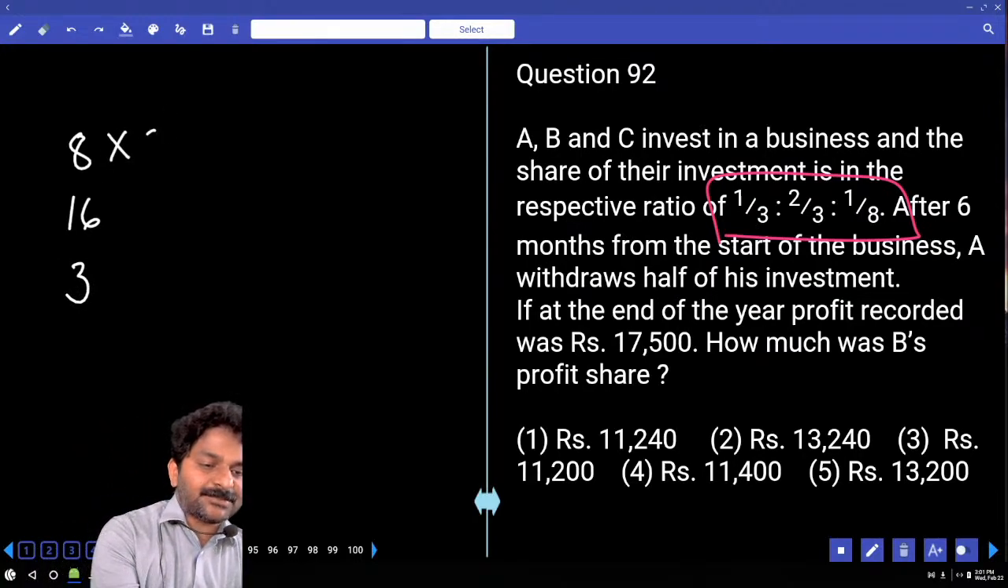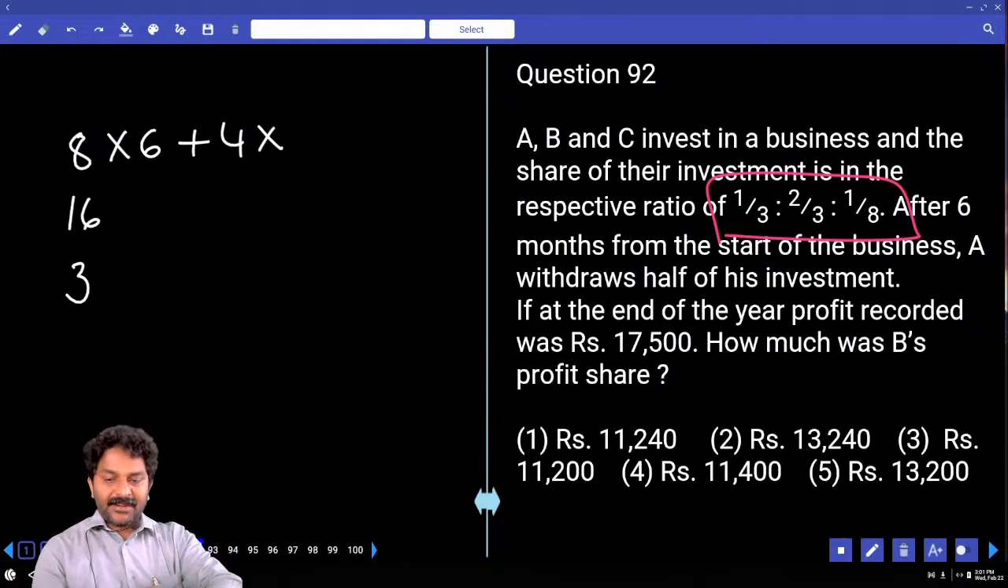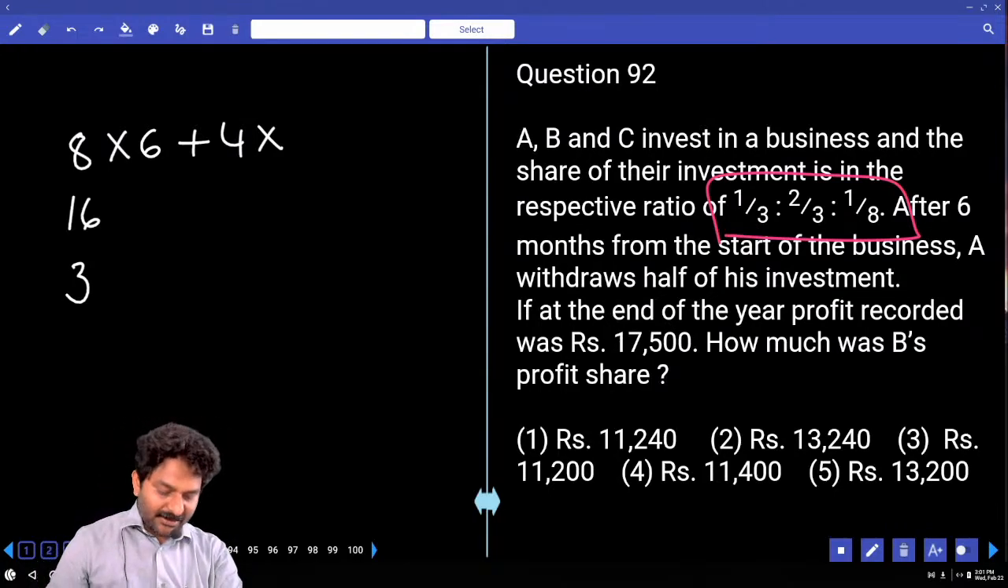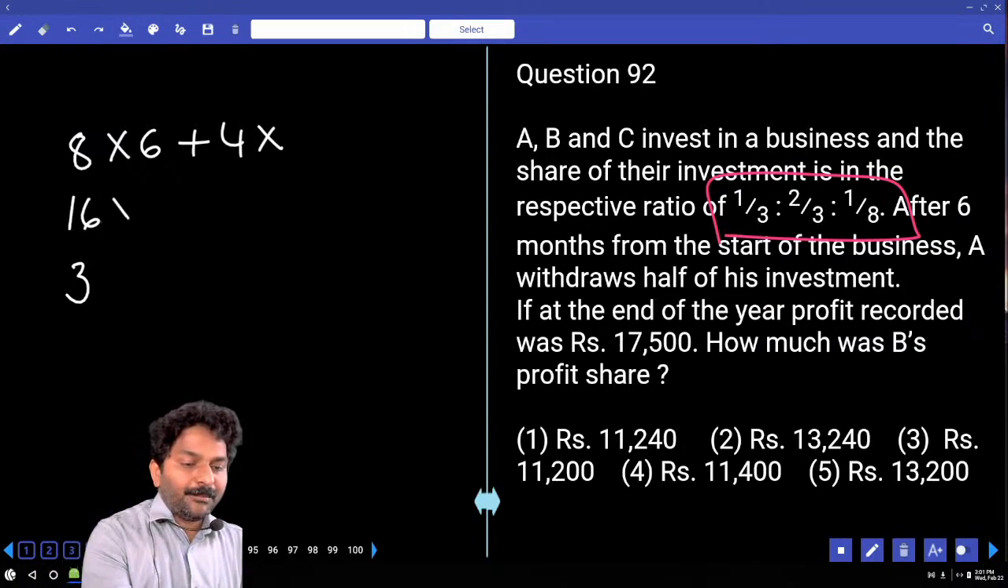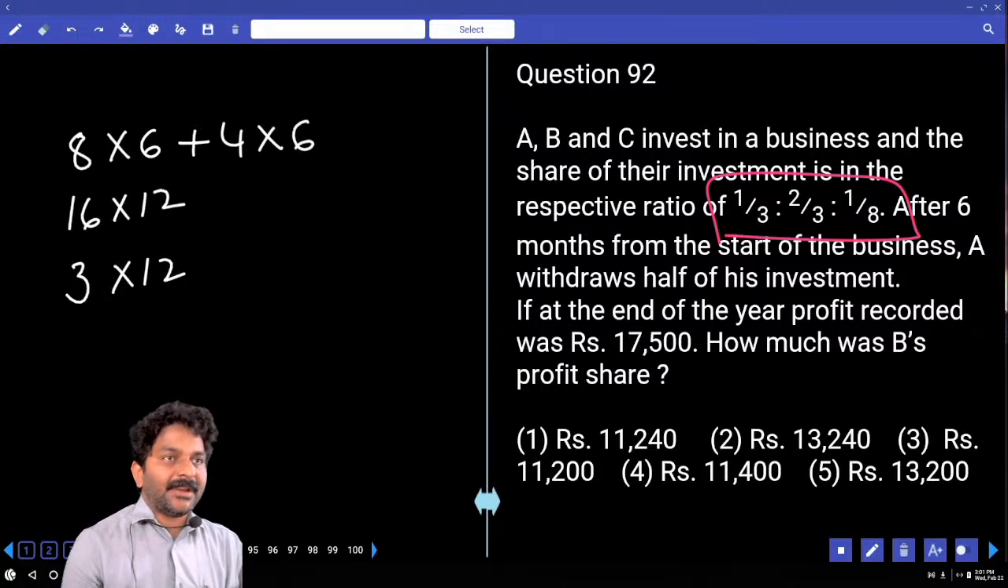That means initial investment is there for 6 months. Then half is withdrawn, remaining half is there. At the end of the year, the profit recorded was 17,500. How much was the profit share? B share. Now, B and C will be there for 12 months. A's remaining money will be there for 6 months.